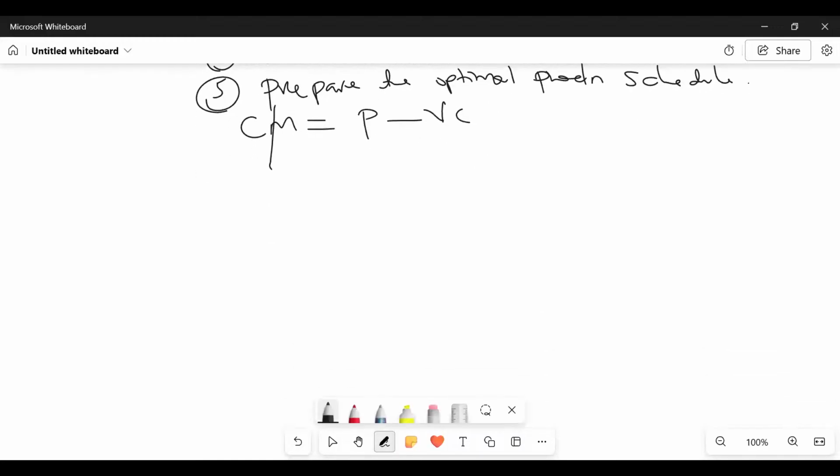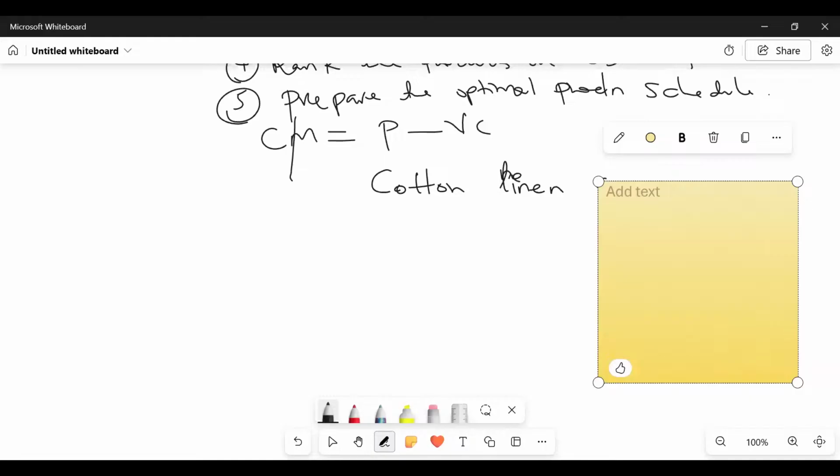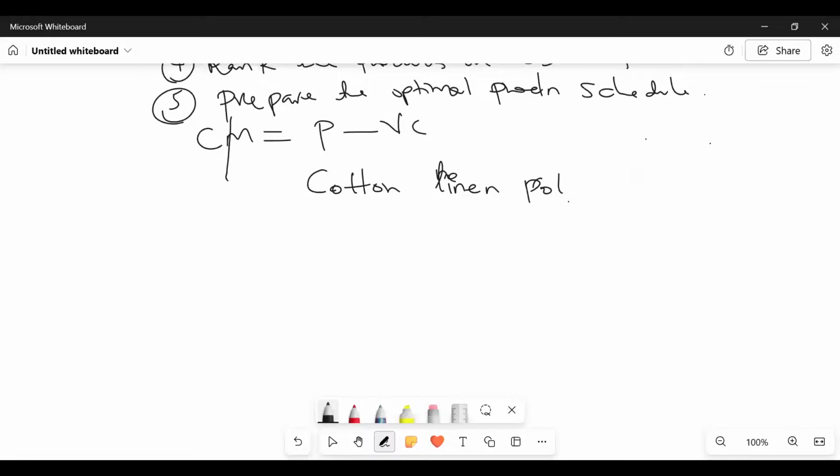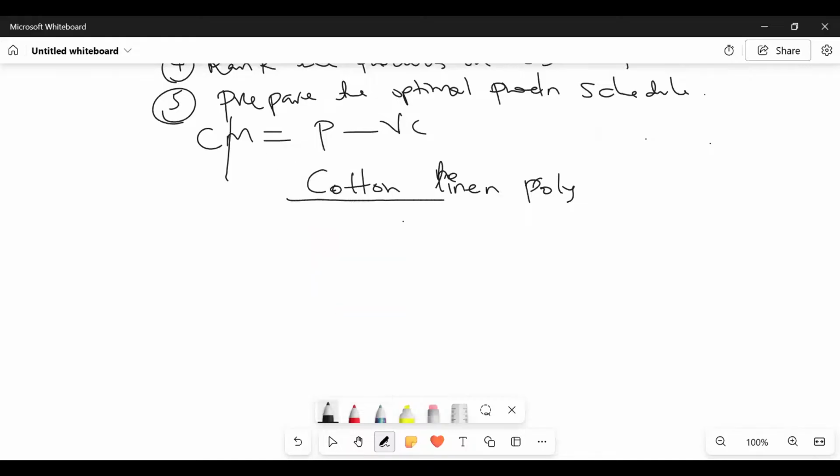We have our three products. Do you remember their names? The first one is what here, somebody? Cotton. The second one is linen. So we have here the famous linen. And then lastly, we have the polyester, isn't it? We shall overcome, don't worry. So we have cotton, linen, polyester.